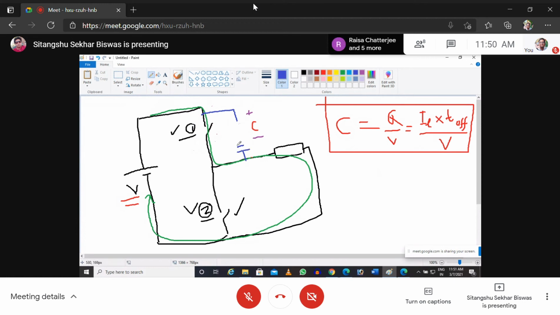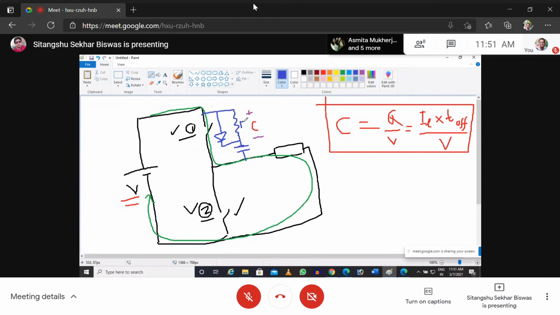I am putting the capacitor here. Here I am putting one diode connecting like this, and in this place I am putting some resistance.